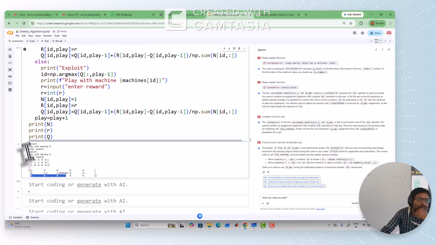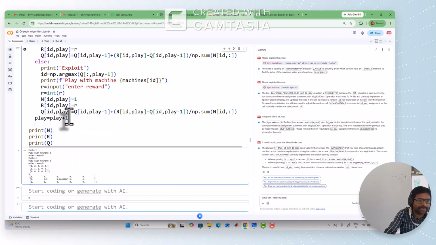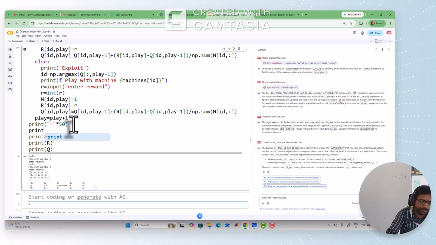One more thing I missed here: it is not a small r, because only a single reward would be printed, but it is a matrix I want to print, so it is a capital R. And for ease of understanding, what I want to do is print the participation of machine in each play.